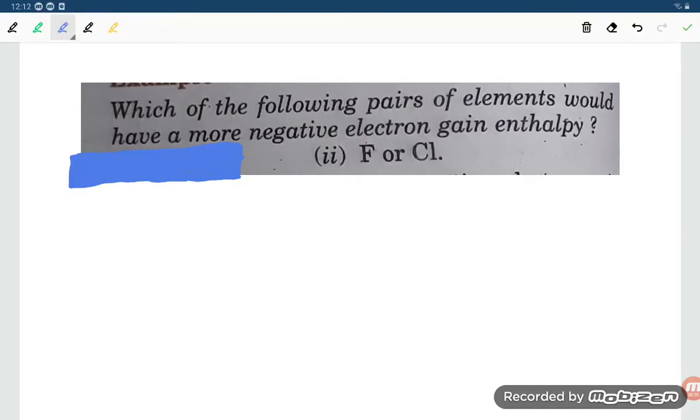Hello students, now let us see one problem based on the electron gain enthalpy. The little confusing problem, student.